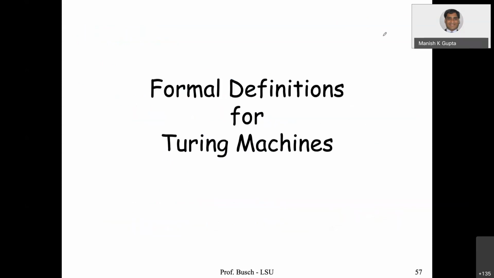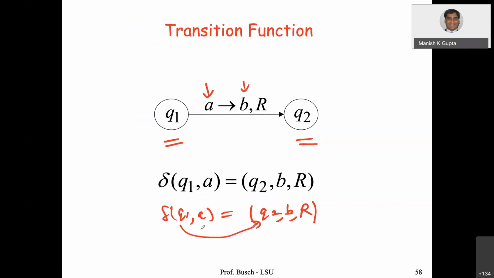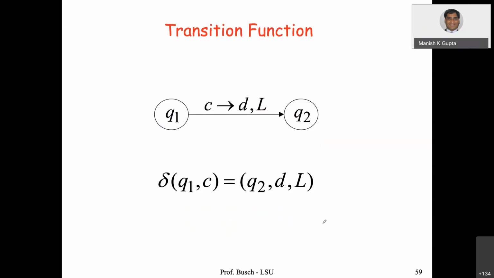So I think I can now define formally how we define Turing machines. First, the transition function. We are in some state Q1, you read A, replace it with B and move right, and you go to state Q2. This is written as delta(Q1, A) = (Q2, B, R). From Q1, you move to state Q2, read A, replace it with B and move right. Similarly, another transition function is described like this.